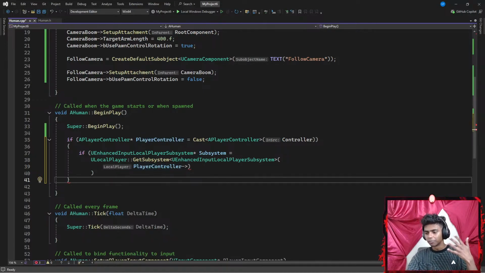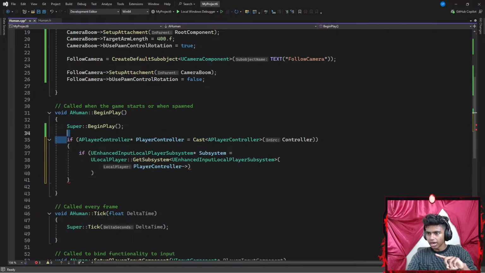Okay, this is the trickier part. So this is kind of a tricky part. So a player controller, I know that part. If my player controller is equal to my casted APlayerController, my actual user's controller, then I move on to my second if statement.